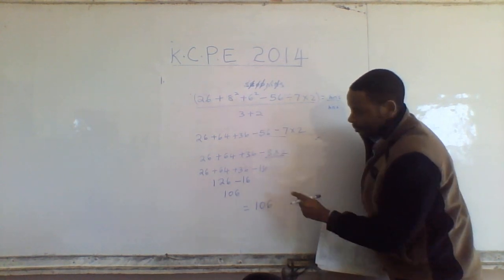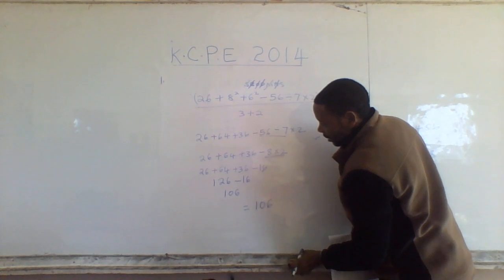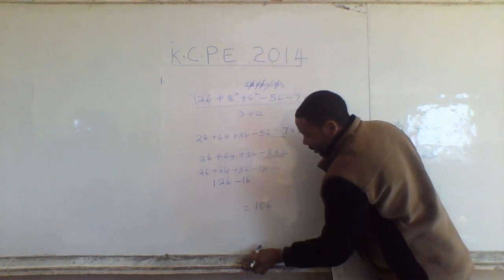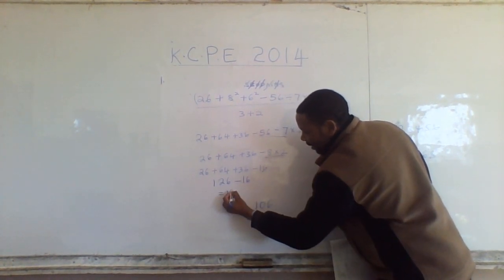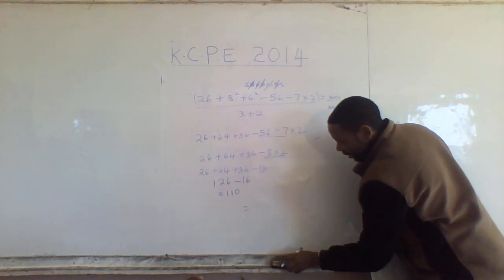Teacher, it is not 110. 110. Oh yeah, 110. So Eddie, you are wrong, isn't it? Yes. Teacher, take back your banana. Of course, it goes back to somebody else.